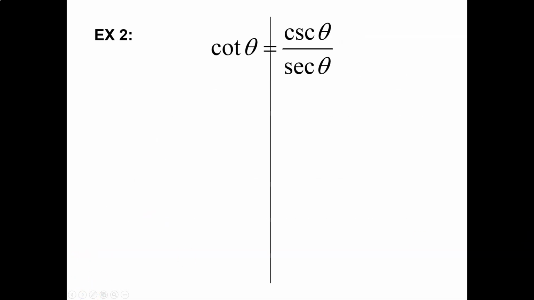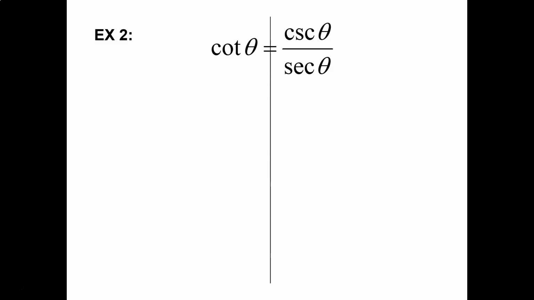All right, so let's look at example 2. I have cotangent over here and cosecant over secant here. I need these to equal each other. You can work on one side only, or you can work on both sides, but you need both sides to equal the same thing at the end.